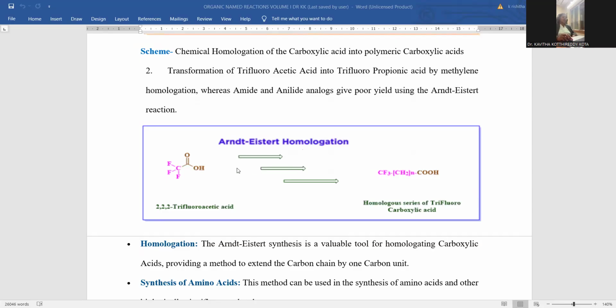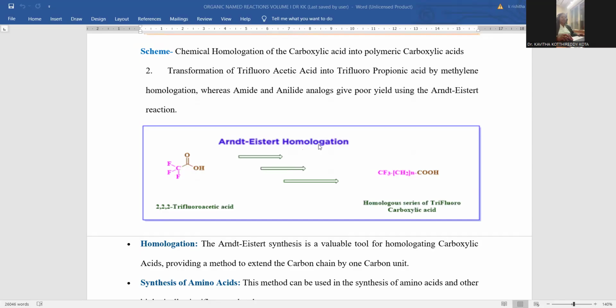The Arndt-Eistert homologation is accomplished in multiple steps, right? So multiple steps accomplished. Finally, the compound is turned into CF3 CH2 n COOH. That means multiple times you are applying the same named reaction. That is the reason why in between this CF3 carbon and COOH carbon, multiple CH2 groups got introduced.